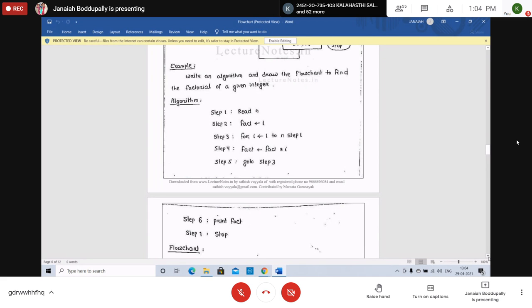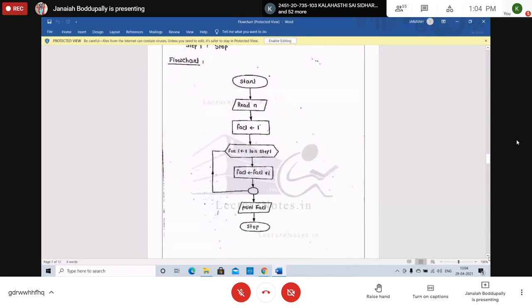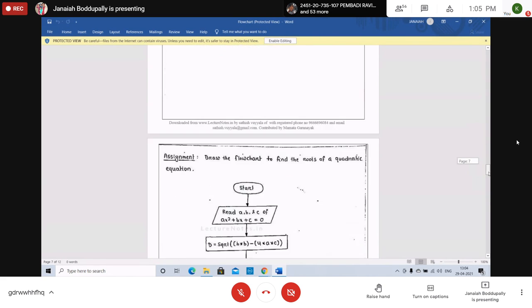Right? This is the algorithm. Same like this you can write the flowchart also. Flowchart of factorial. Finally, print the factorial value. Students, are you getting? Yes, sir.